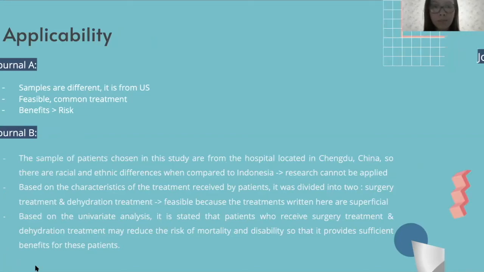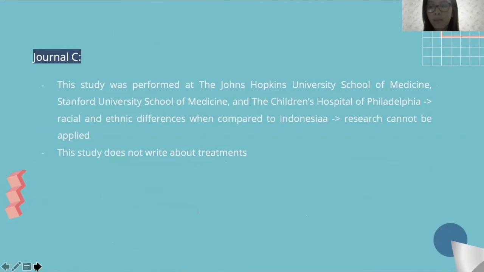And for journal C, this study was performed at the Johns Hopkins University School of Medicine, Stanford University School of Medicine, and the Children's Hospital of Philadelphia. And there are racial and ethnic differences compared to Indonesia. So in conclusion, this research cannot be applied because this factor can affect the result of the study. And in this journal, the study does not write about the treatment. Next.